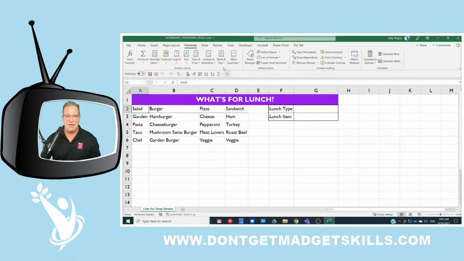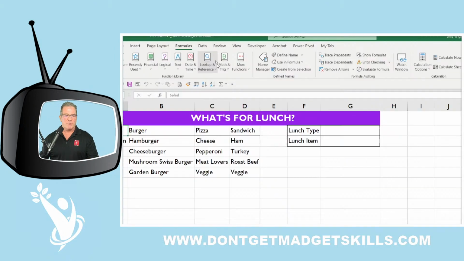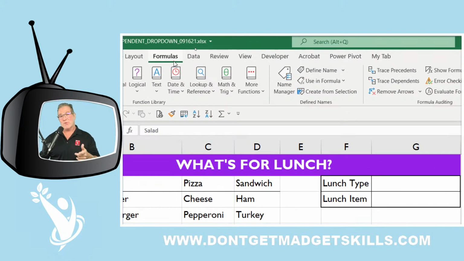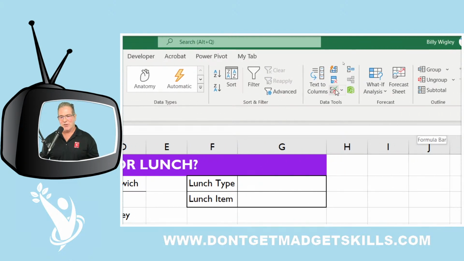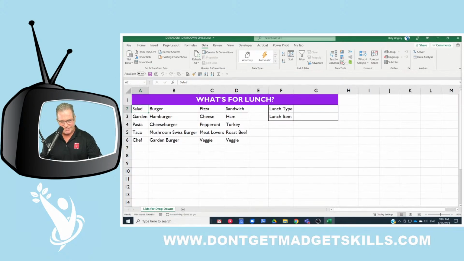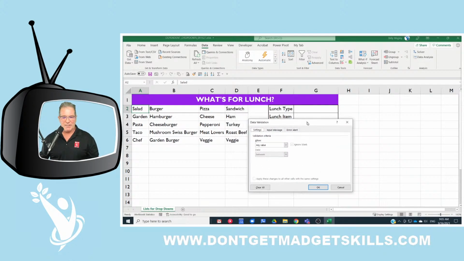So now let's go ahead and go to our data tab. Remember, the first thing is, we went to the formulas and defined our named range. And now we go to the data tab. In the data tab, we're going to click right here on data validation. So I'm going to click on data validation.